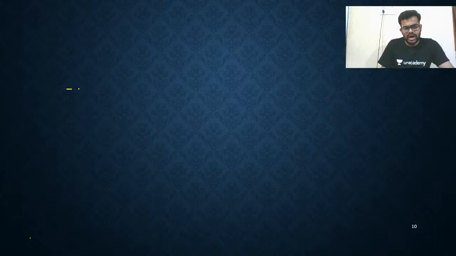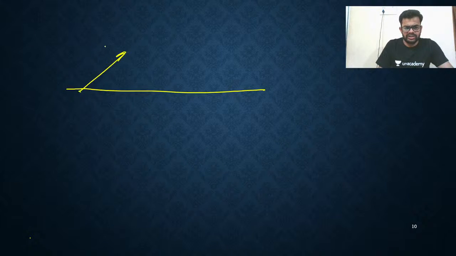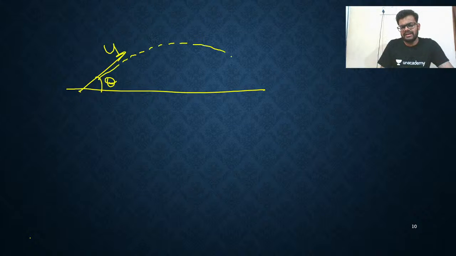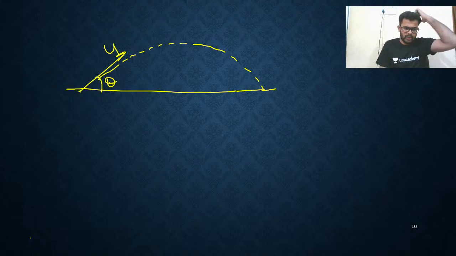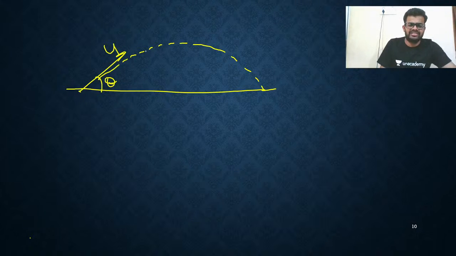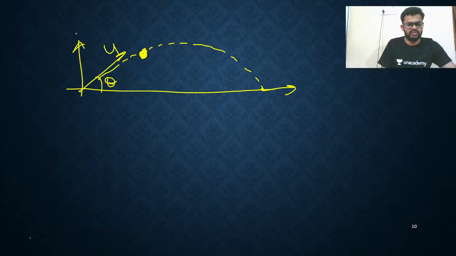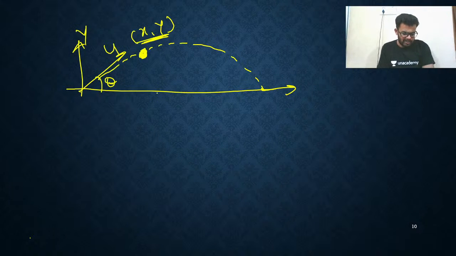But before starting the equation of trajectory, some basic things are needed. Listen. Let's say a particle is thrown with initial velocity u at some angle theta. It will go like this and come back to the ground. At some time t the particle is here. This is the x axis, this is the y axis. So this general coordinate, let's say, is (x, y). This is the coordinate of the particle at any time t.